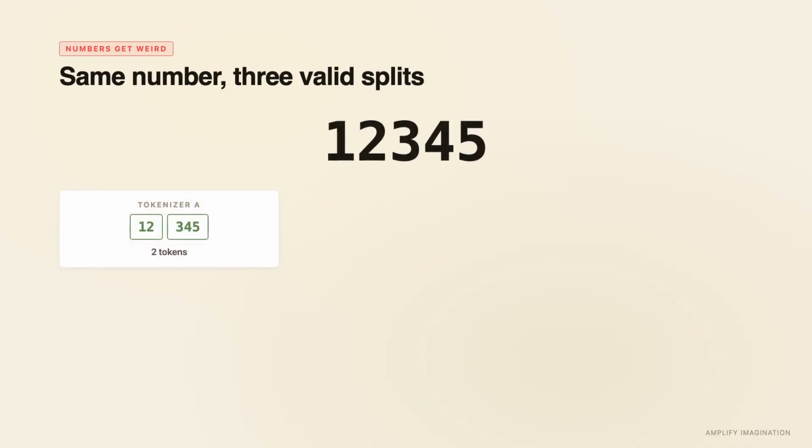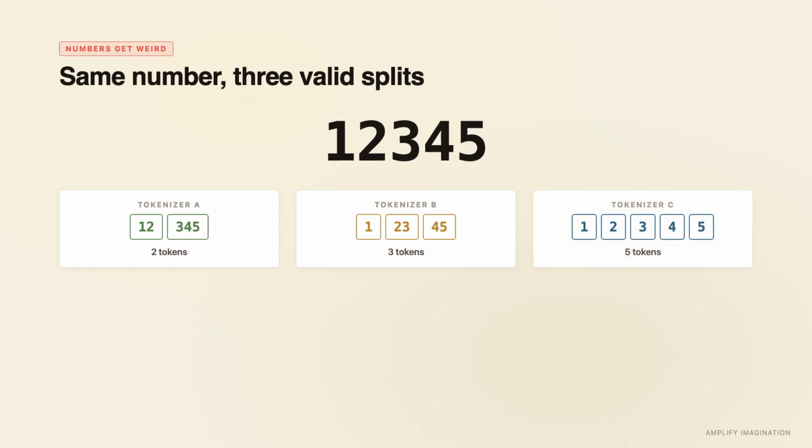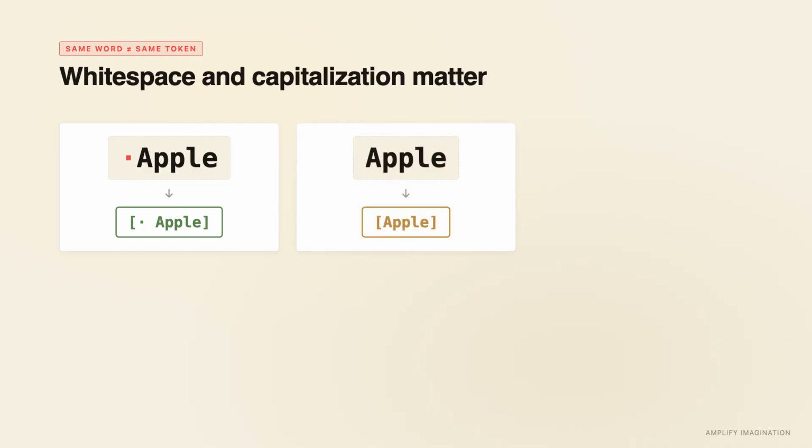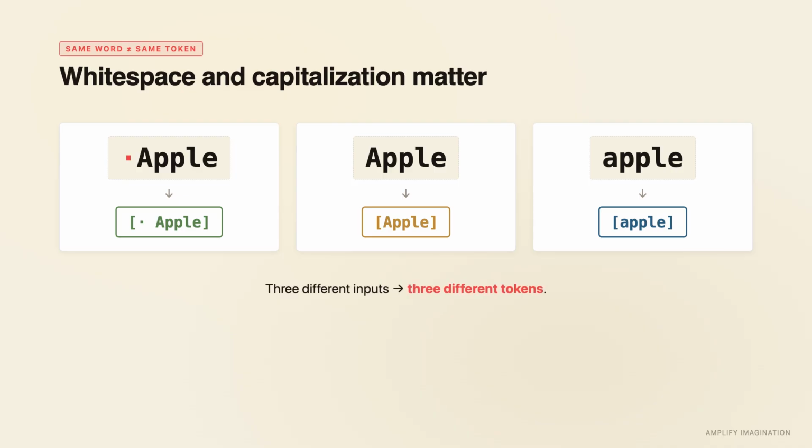Numbers are a great example. The number 12,345 might end up as 2 tokens, or 3, or 5. Different tokenizers handle digits differently, and the model just learns to live with whatever it gets. The same word can tokenize differently based on the space before it, or whether it's capitalized. Apple, with a leading space, is 1 token. Without a space, a different token. Capital A versus lowercase a, different tokens. The model treats these as essentially different things.